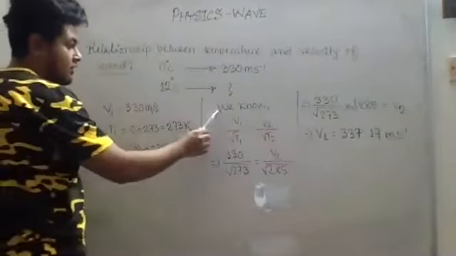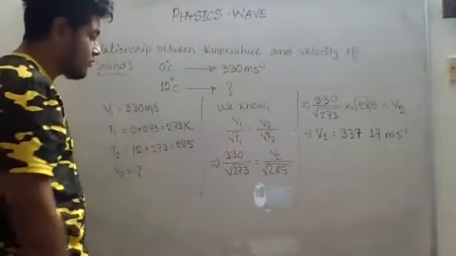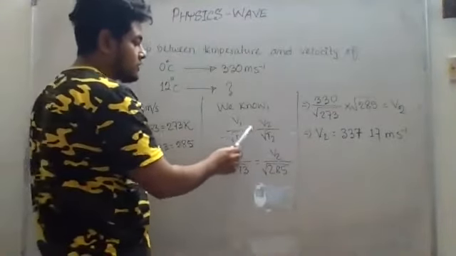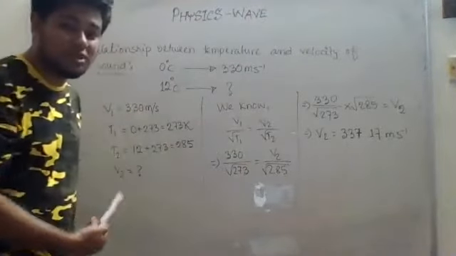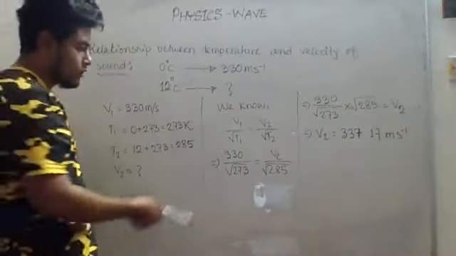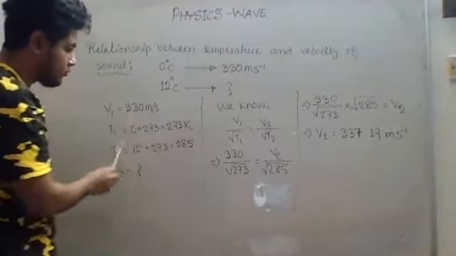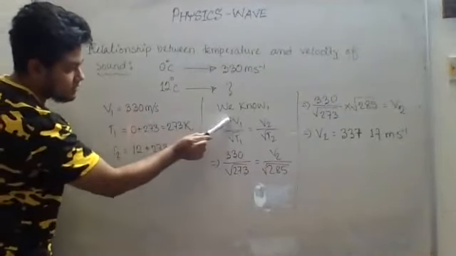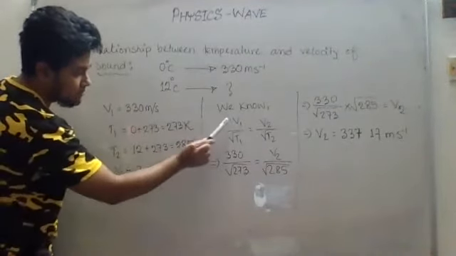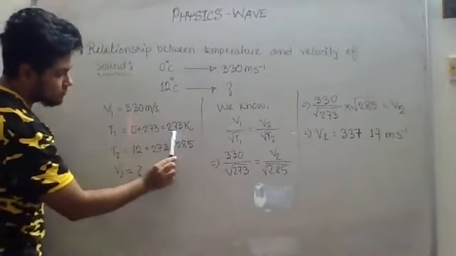Yeah, yeah. So now we know this relationship, right? We just proved it a little bit ago. V1 by root over T1 is equal to V2 by root over T2. Now all we have to do is replace the values and find the value of V2. So V1, you see it is already given. From here itself you can put the value. V1 is given here as 330 meter per second, so in place of V1 we will replace 330. Then T1, we know T1 is equal to 273.